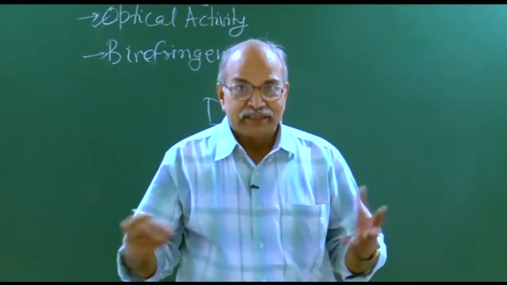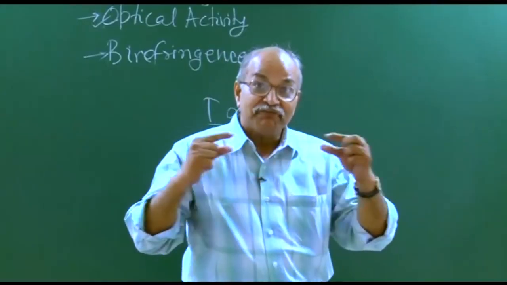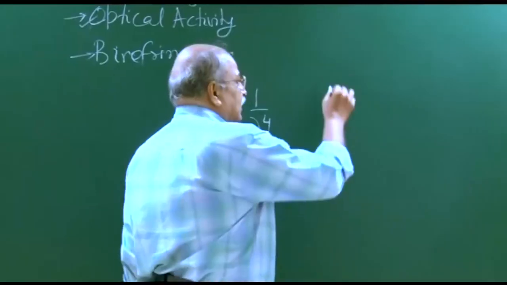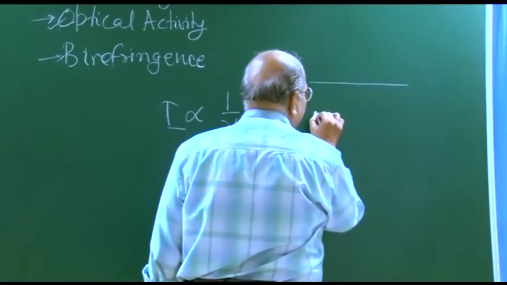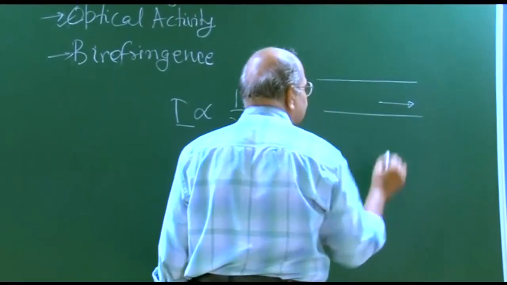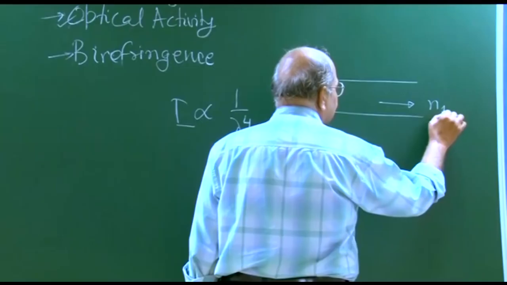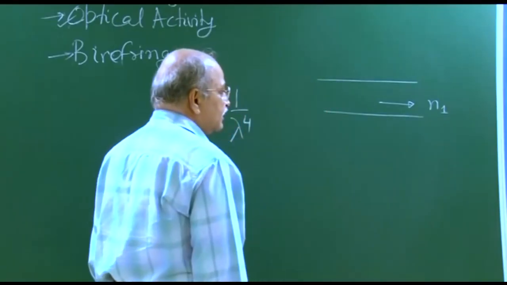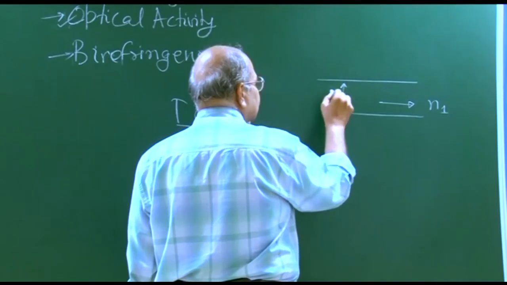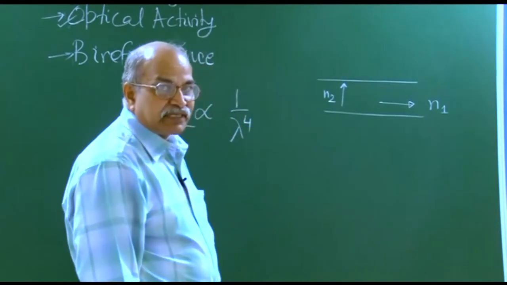Now why do these colors appear? That is because the tape is a birefringent material. If the electric field is along the length of this tape, the refractive index is different, the speed of light is different, and if the electric field is along the width of the tape, the refractive index is different.